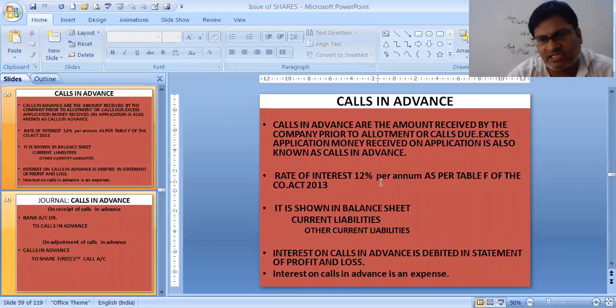Rate of interest is 12% per annum. As I told you, you have to pay this one. So it's a payment, it's an expense, and it is debited or subtracted in the statement of profit and loss. It is shown in current liabilities, or under other current liabilities, because interest on calls in arrear as well as interest on calls in advance, as well as calls in advance itself, is a current liability which the company needs to pay back to the shareholders because they have paid extra money.